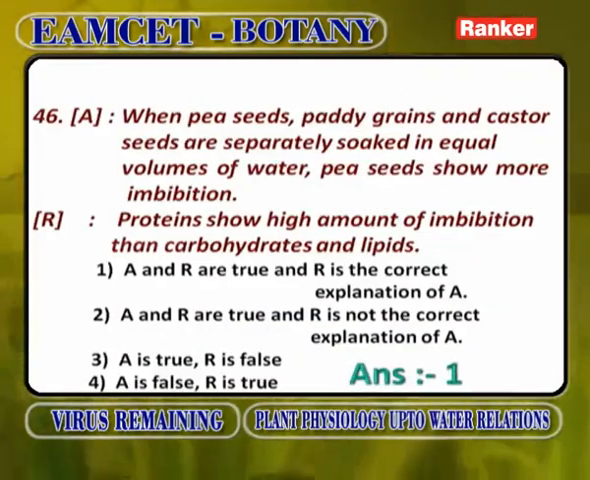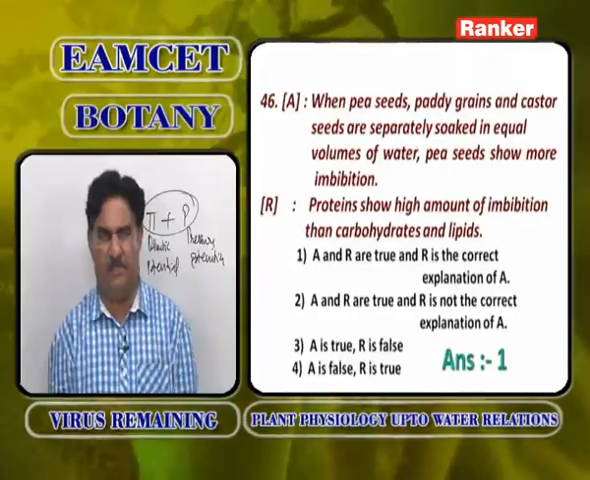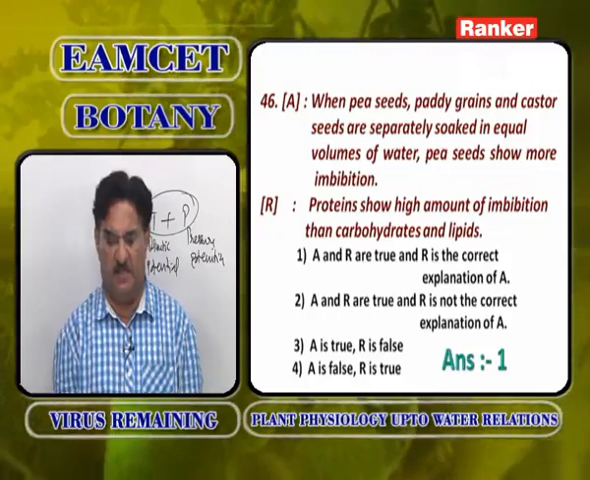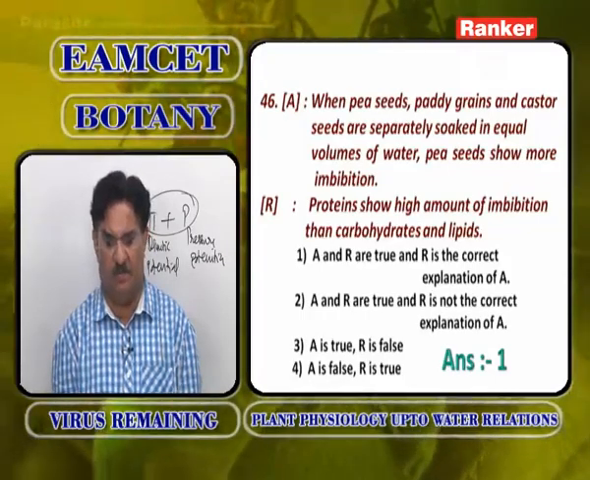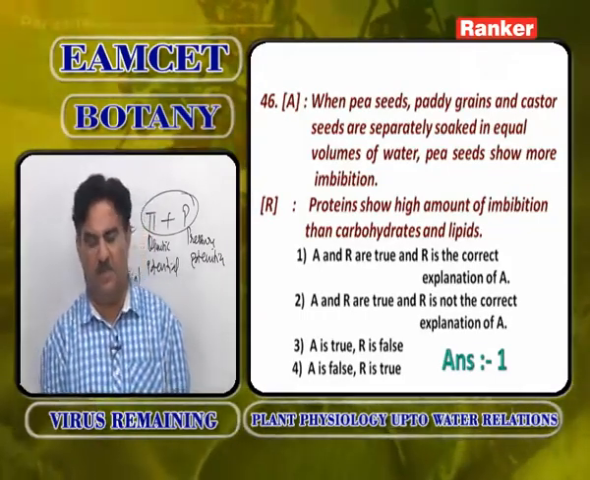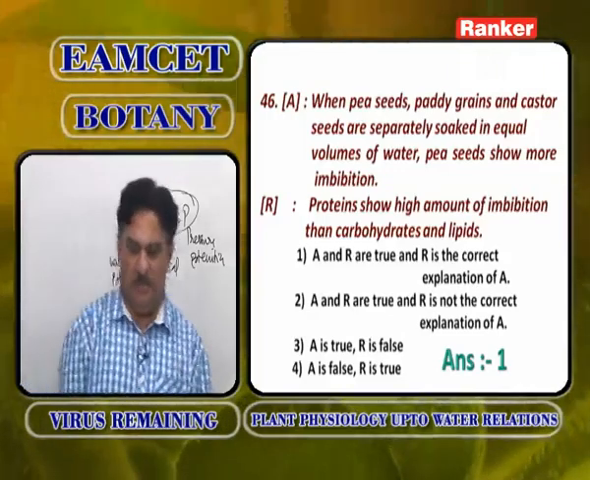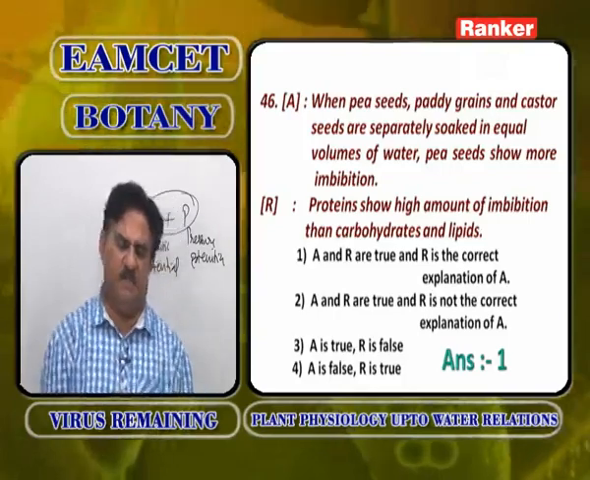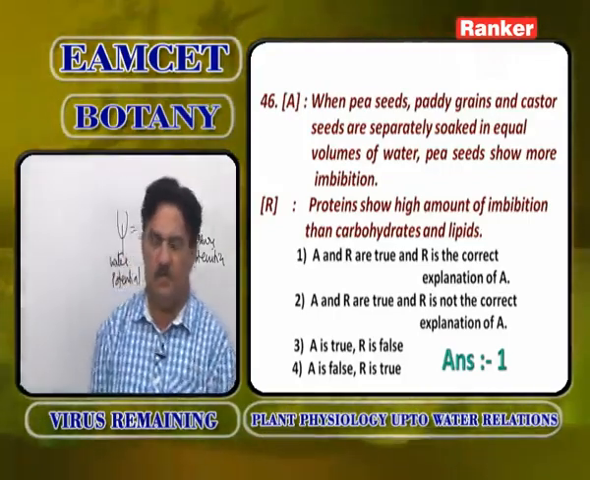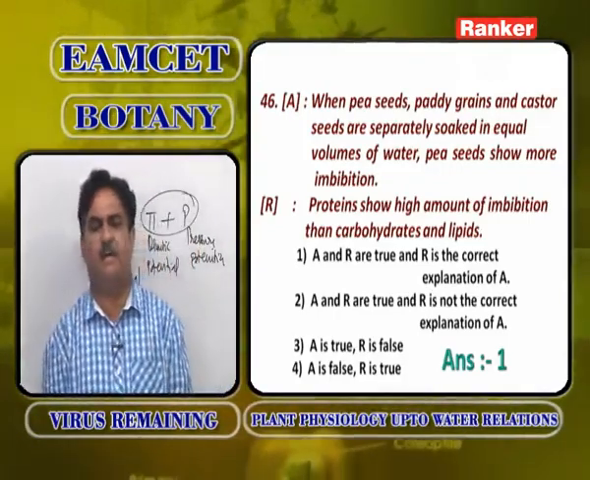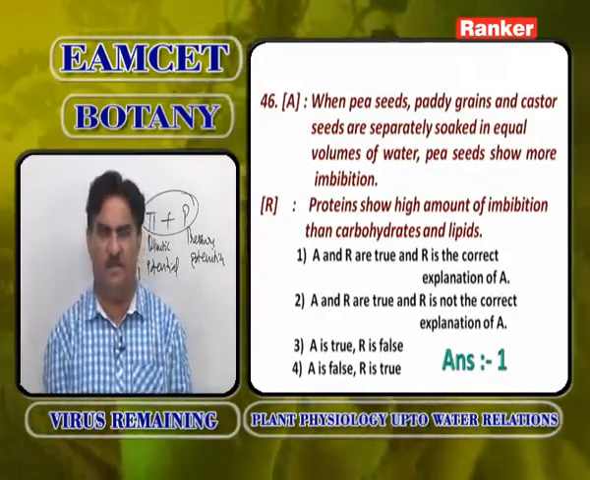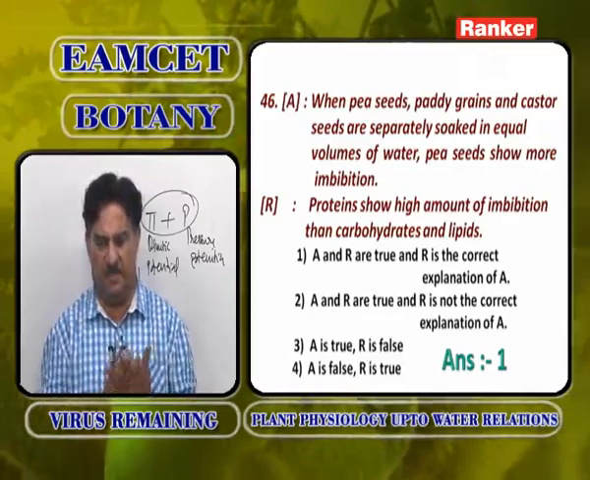Another assertion reasoning. When pea seeds, Pisum sativum, paddy grains and castor seeds are separately soaked in equal volumes of water, pea seeds show more imbibition. Proteins show a high amount of imbibition than carbohydrates and lipids. It is a very important aspect. Protein seeds show more imbibition than starchy grains and lipid components. So, imbibition is maximum in protein.